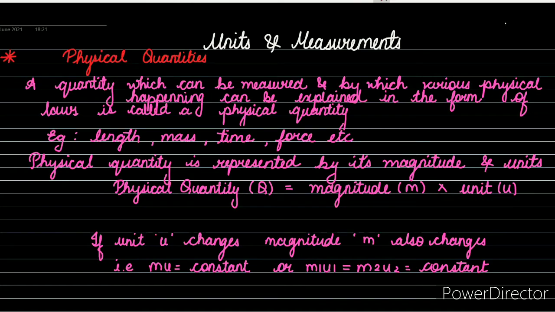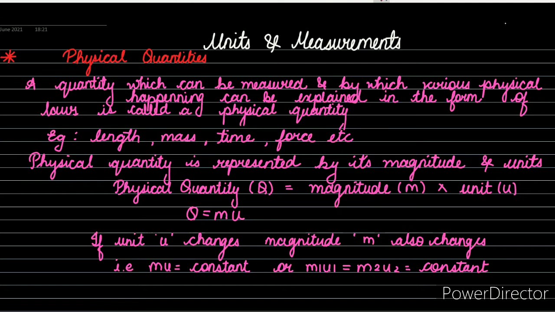If we consider a physical quantity as capital Q, which equals magnitude m times the small unit u, then we get Q equals m times u. We can also conclude from this formula that if unit u changes, magnitude m also changes.